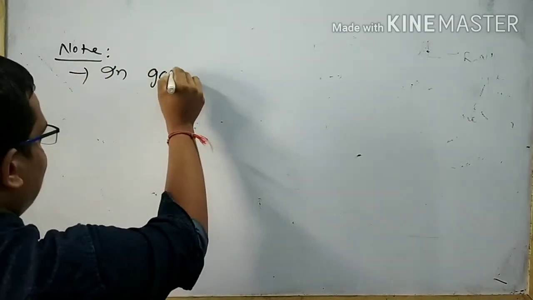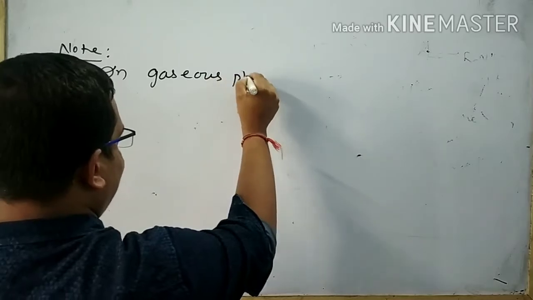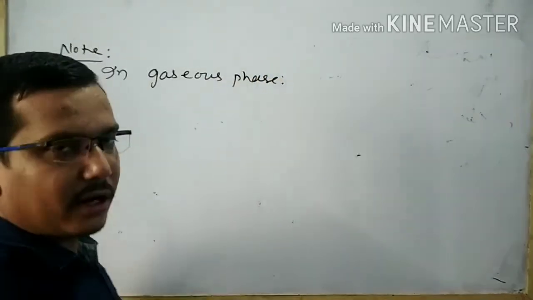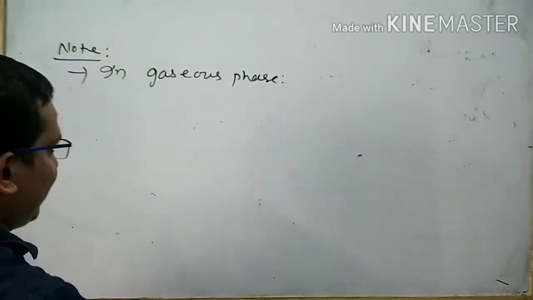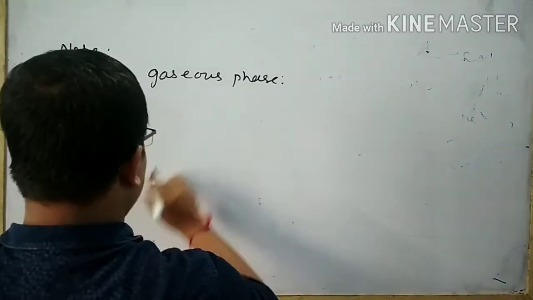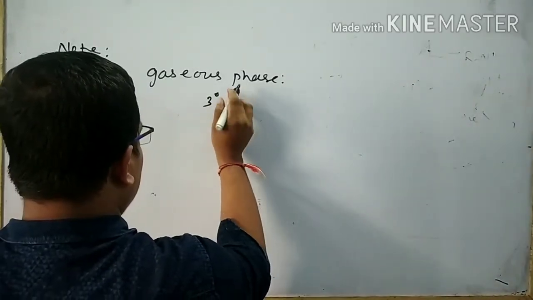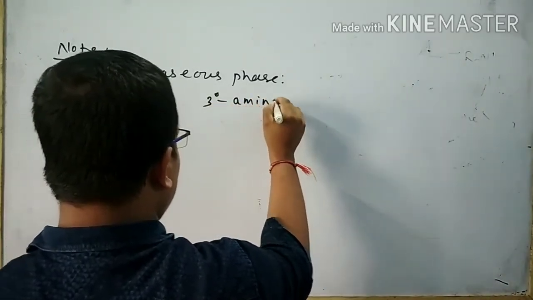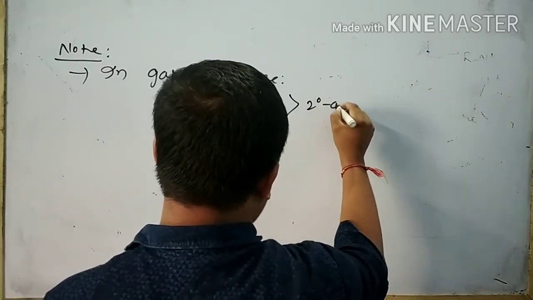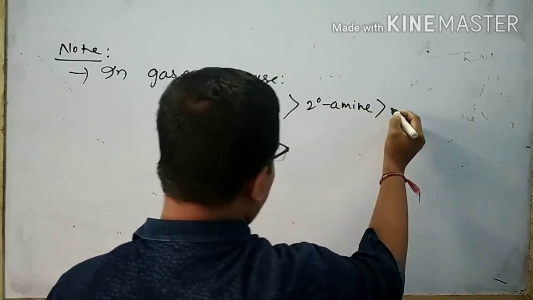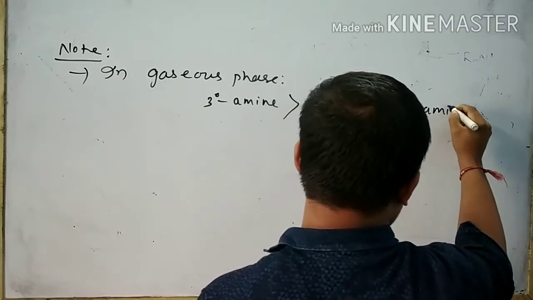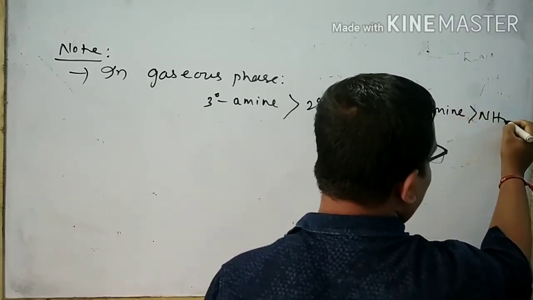In gaseous phase, the order of basic strength of amines is 3 degree amine more basic than 2 degree amine, more basic than 1 degree amine, more basic than ammonia.